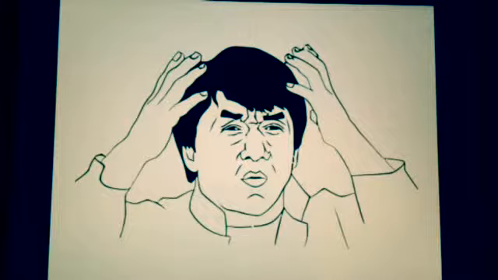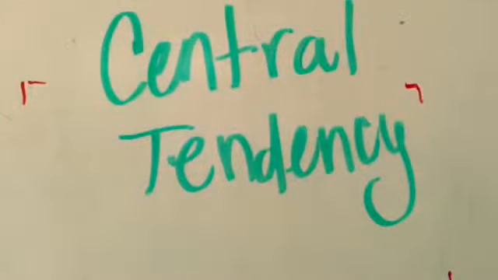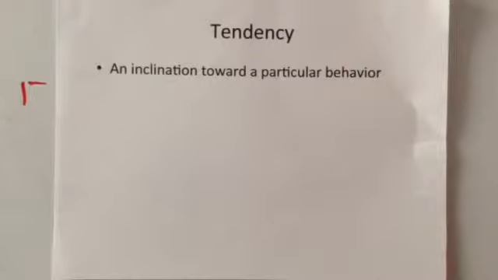So statistics are what help us make sense of our world. It's the area of mathematics that we use to make sense of everything, to try and put order to things and make the most logical decisions. So central tendency, what exactly does this mean? Tendency is an inclination toward a particular behavior, like I tend to go to bed at 10 o'clock every night, right?